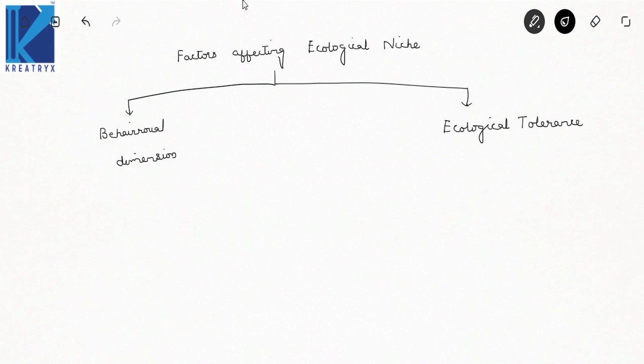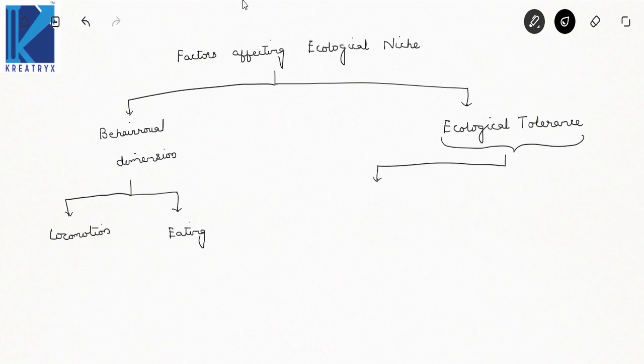In behavioral dimension, there will be two factors: locomotion, how you move, and eating. In ecological tolerance, there will be two factors: abiotic components and biotic components.